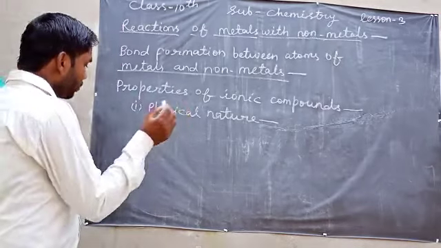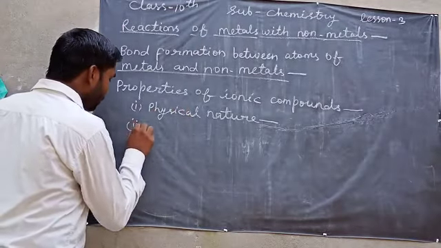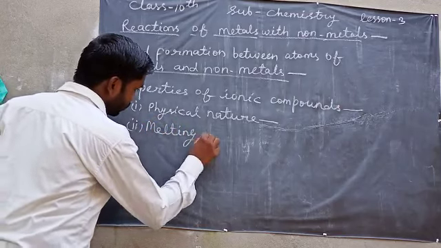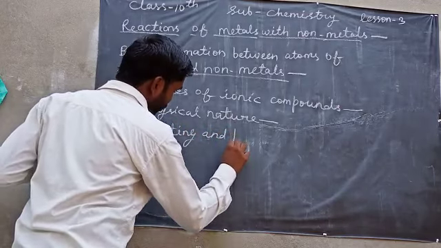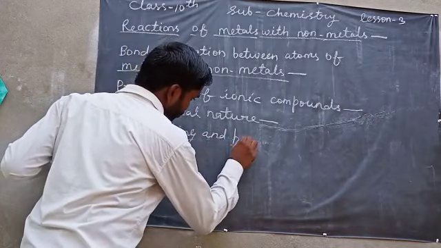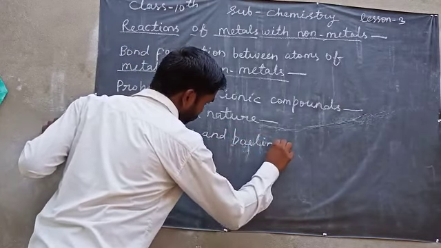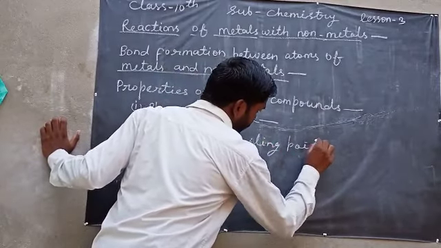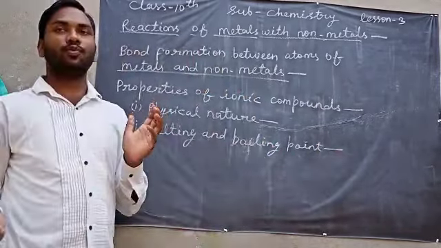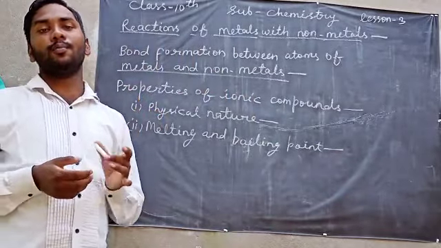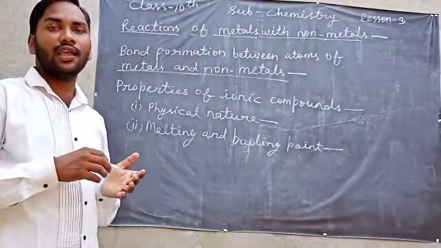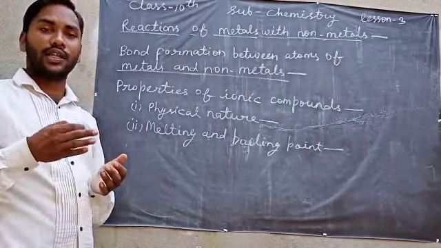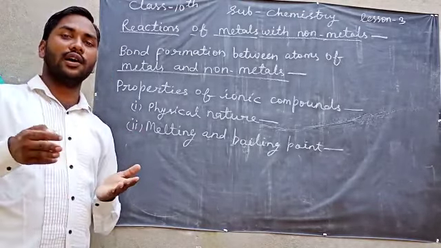Next, melting and boiling point. The melting and boiling points of ionic compounds are very high because a lot of heat is required to break the ionic bond.